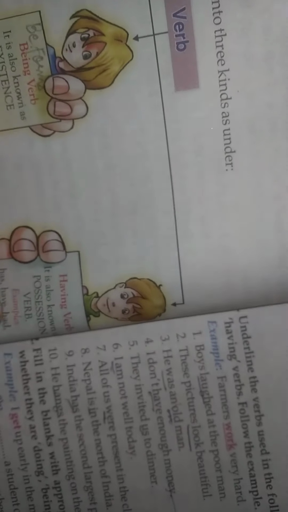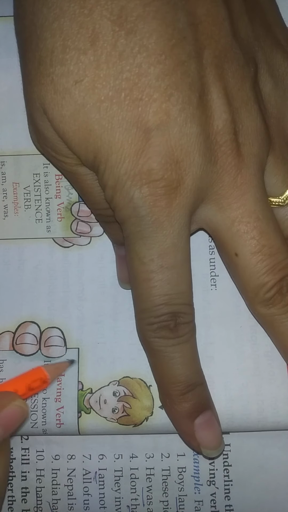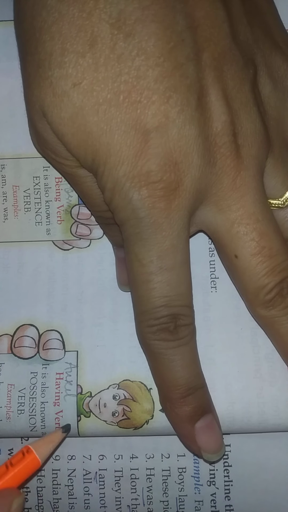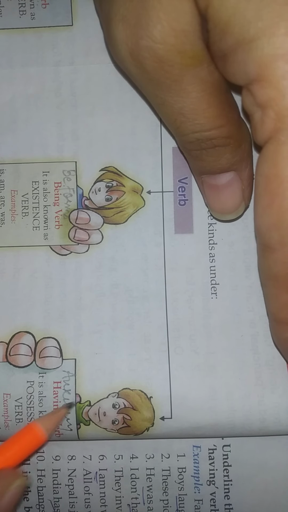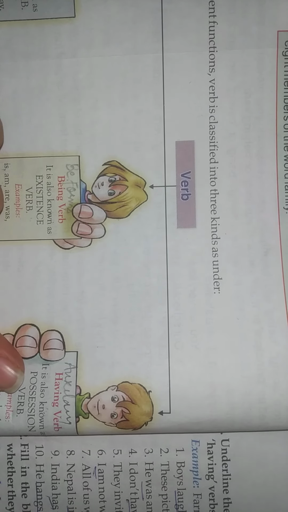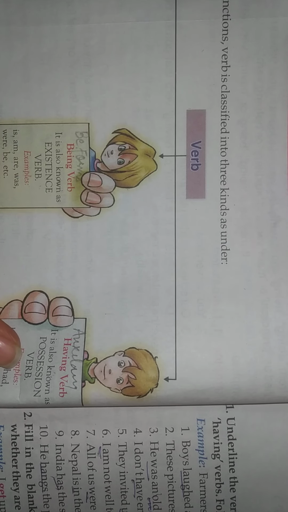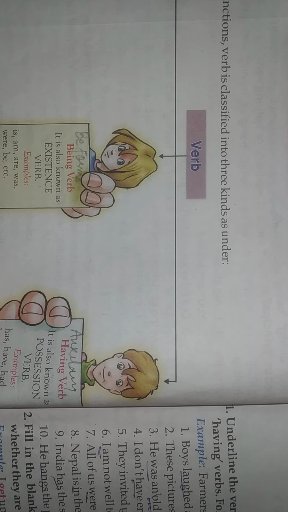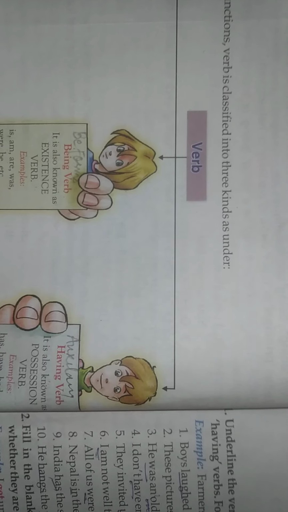Third one is the helping verb, that is known as the auxiliary verbs also. Helping verb or auxiliary. These are having verbs. Sorry. So इसमें have की सारी forms आ जाती हैं बच्चे. जैसे it is also known as the possession verb. Has, have, had, having, etc. Clear? आपकी बुक में भी यही था.